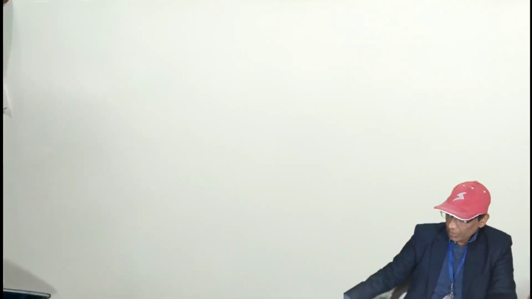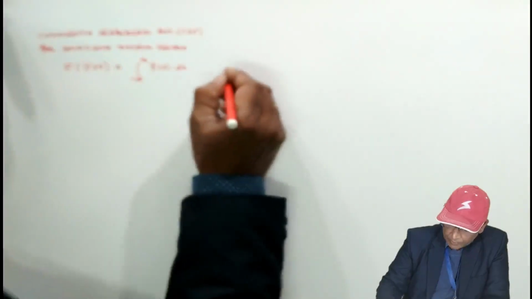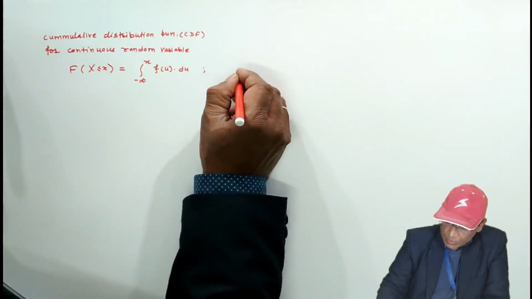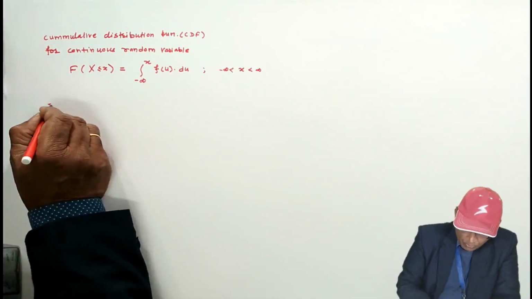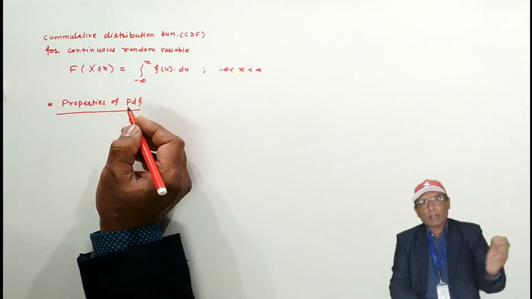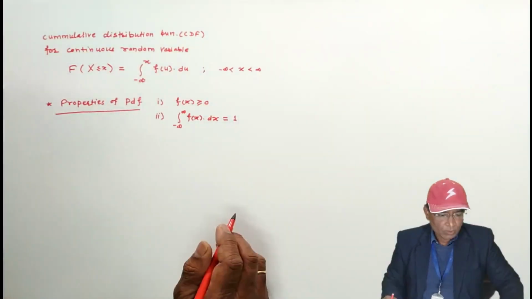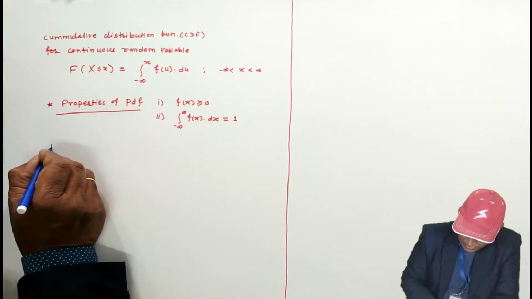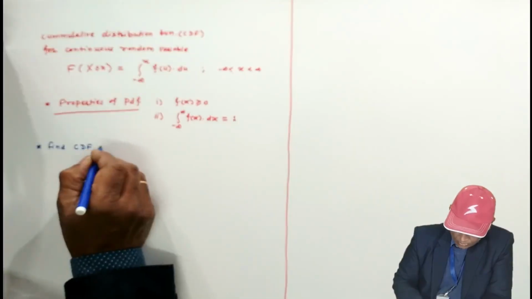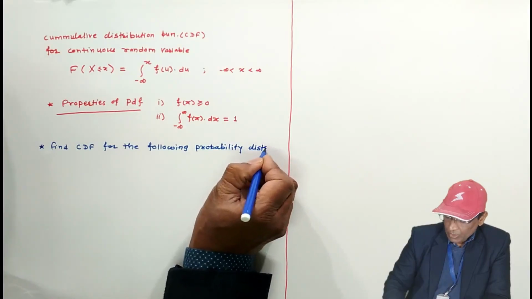Now here cumulative distribution function for continuous random variable, cumulative distribution function in terms of small x. Here x lies between minus infinity to infinity. Now the properties of probability density function are the same as that of the probability mass function, and here the sum of the probability is 1. Now very quickly, one problem we are going to discuss. Question is like this: find CDF for the following probability distribution, and the probability distribution is given.